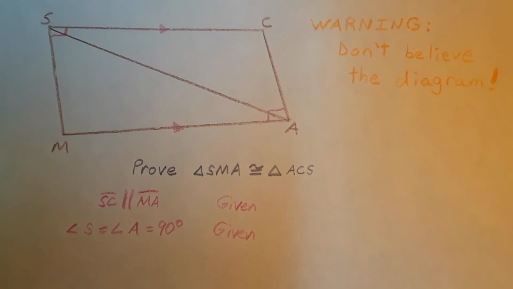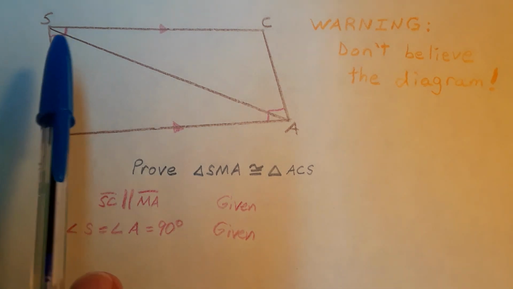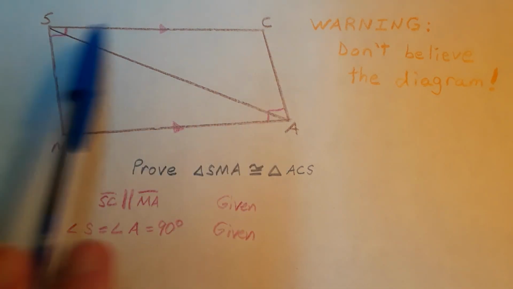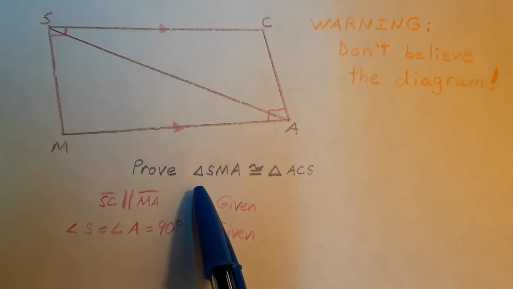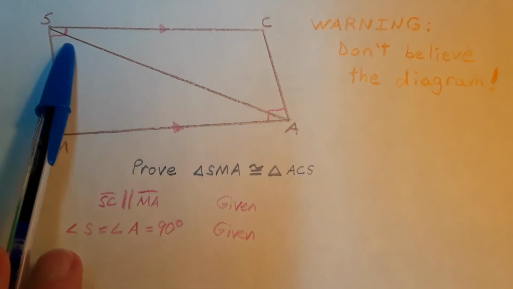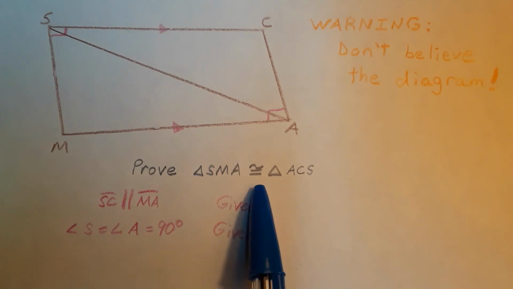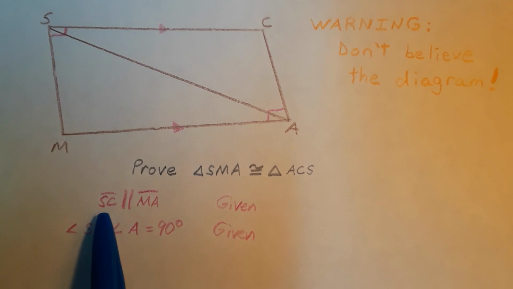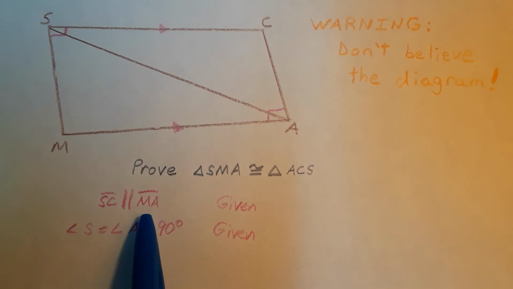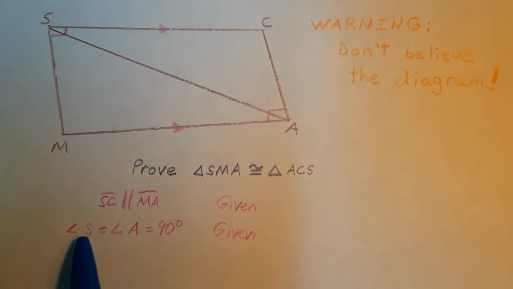We are going to do a triangle proof. Given quadrilateral SCAM, we are going to prove that triangle SMA is congruent to ACS. Our givens are that segment SC is parallel to segment MA, and that angle S is equal to angle A,